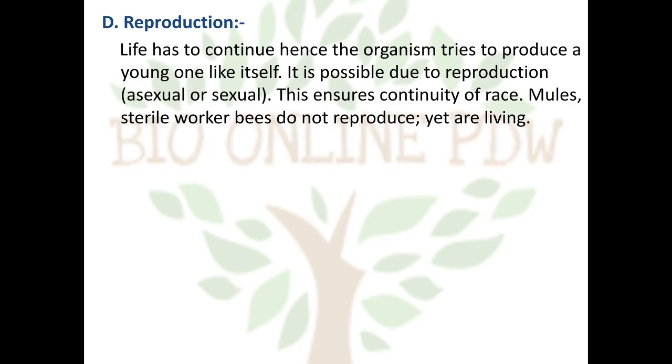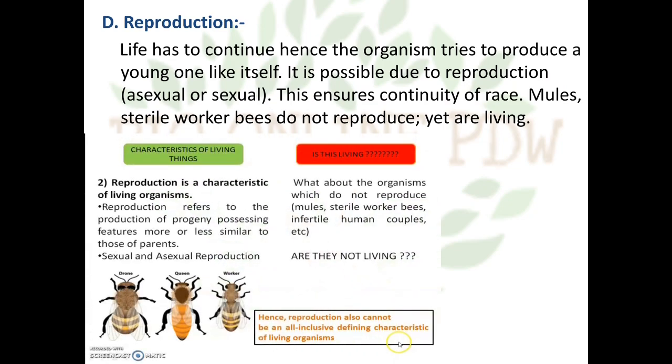But there are certain exceptions to this property of living organisms. The mules, which are the hybrids between horse and donkey. In Marathi they are called khecher. So these khecher or mules are used by mountaineers to carry the load. They are sexually sterile organisms. The second example is the sterile worker bee. As you know, in honeybee, three castes are present.